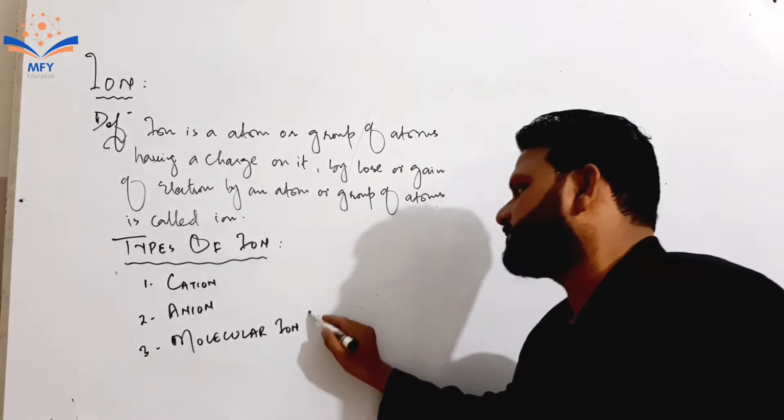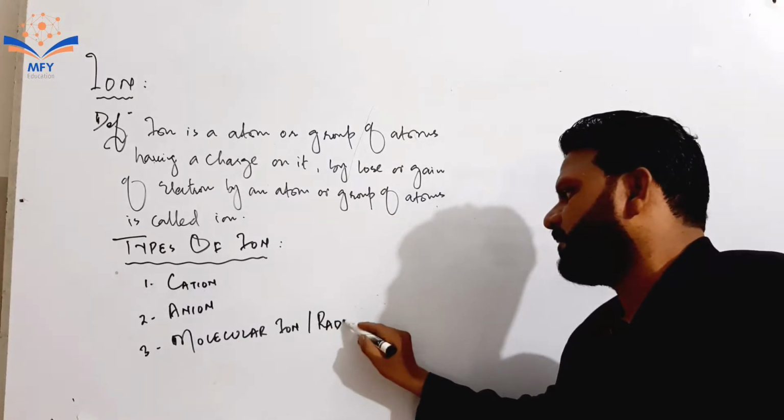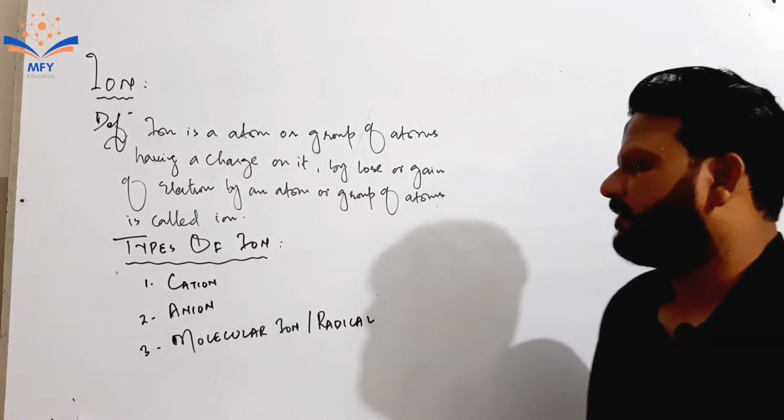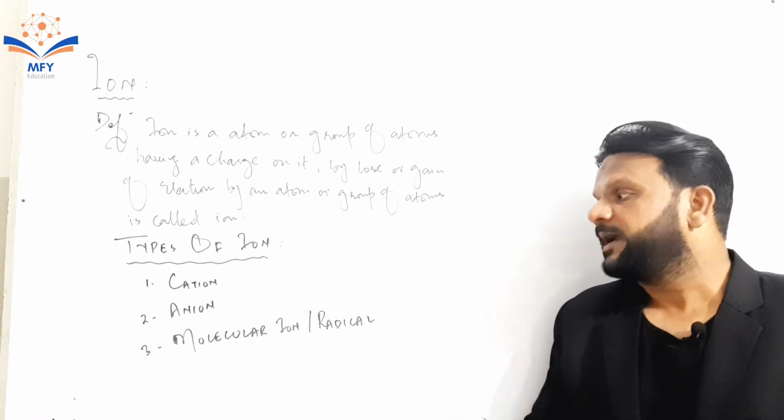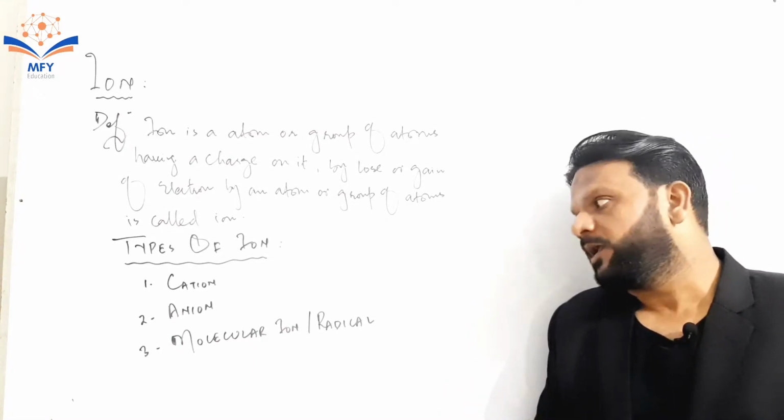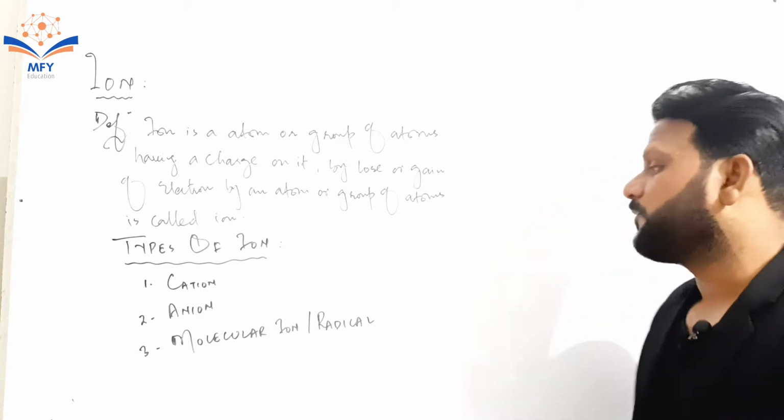which is also known as radical, and molecular or radical is further divided into cationic molecular radical and anionic molecular radical.